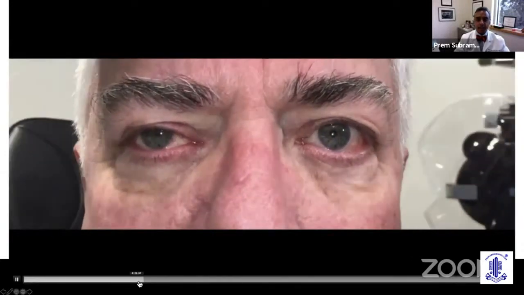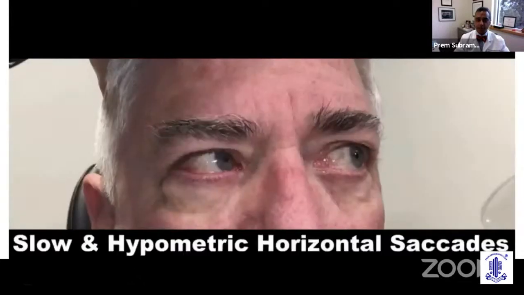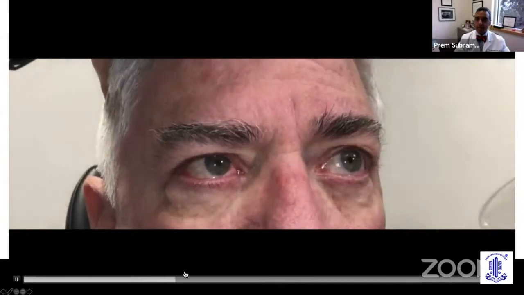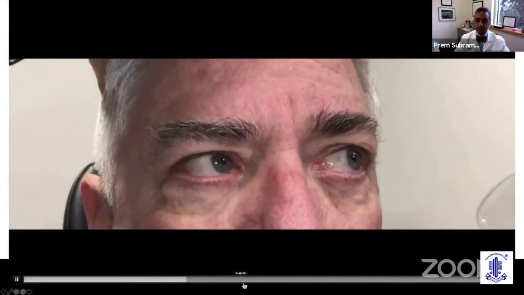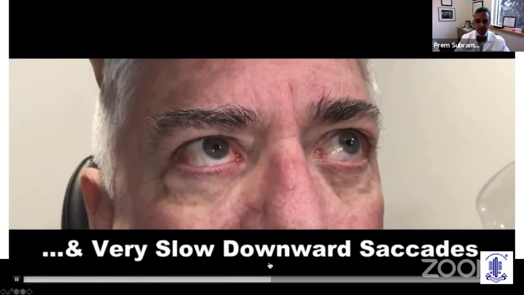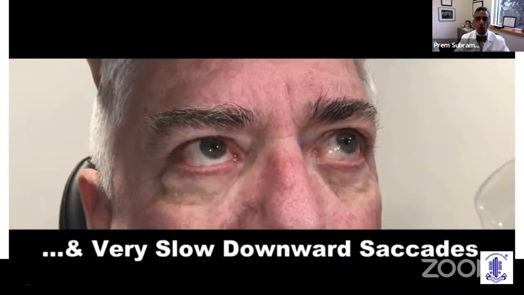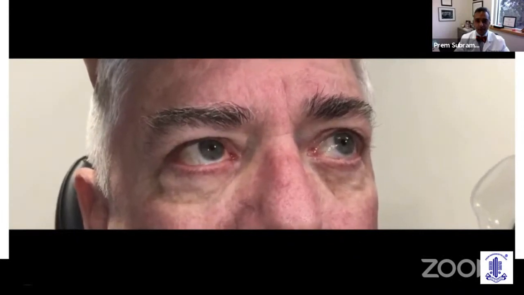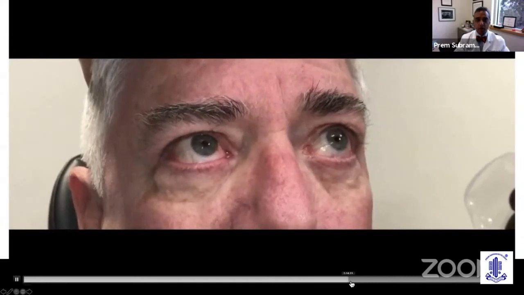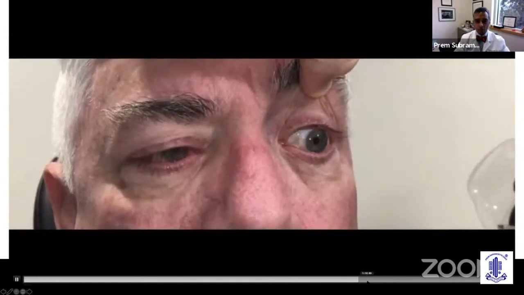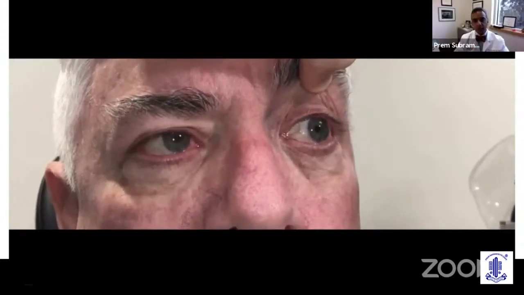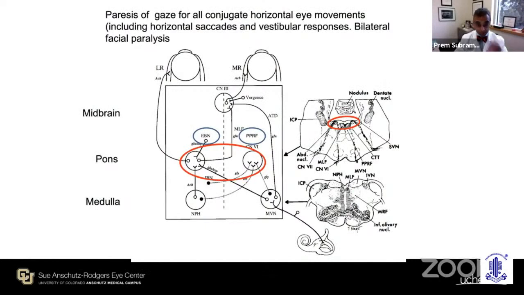Here you can see that they have a saccadic OKN. The patient is being turned around for a VOR and it does not work well. Here they have slow horizontal saccades, and here you can appreciate that they now have very slow upward saccades. See how long it takes them to initiate once they're told to move their eyes? It's just very, very slow. This patient is paying attention, he just can't move his eyes well. And then finally, very poor down gaze. This constellation of findings, highly characteristic of progressive supranuclear palsy.